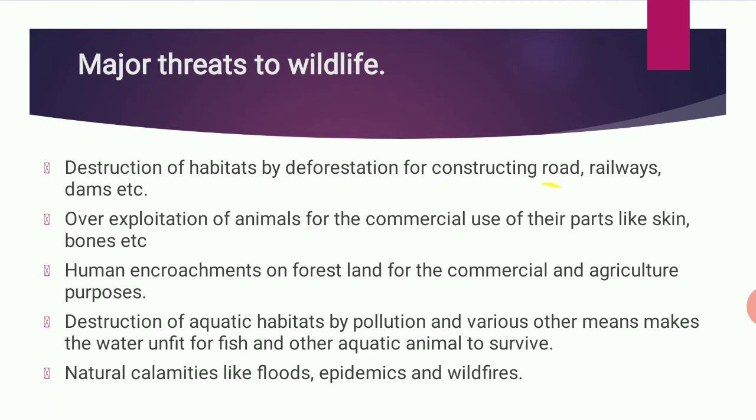Destruction of habitat by deforestation for constructing the roads. See, we are cutting the plants. So what will happen? We are cutting the trees. Due to which the animals don't have a place to live. The forest is the place for living of these wildlife, so it will spoil their habitat. Why do we cut the trees? For constructing either roads, railway tracks or dams.